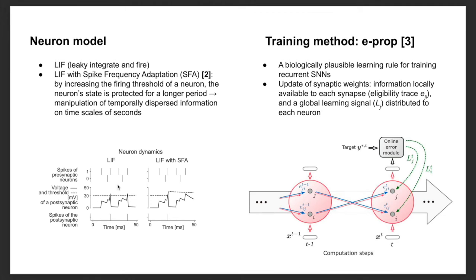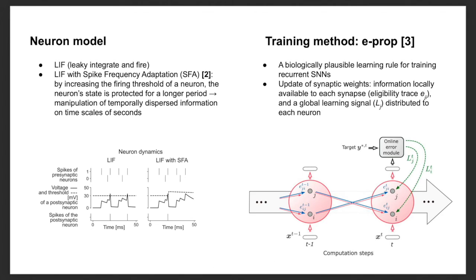We see here that for the same input spike trains of two presynaptic neurons, this neuron outputs two spikes, whereas the LIF neuron with SFA outputs only one. Here the threshold was increased, and the second time the neuron didn't spike because of this increased threshold.